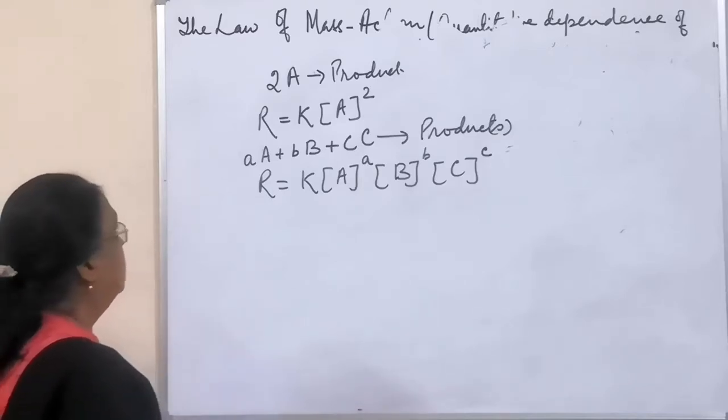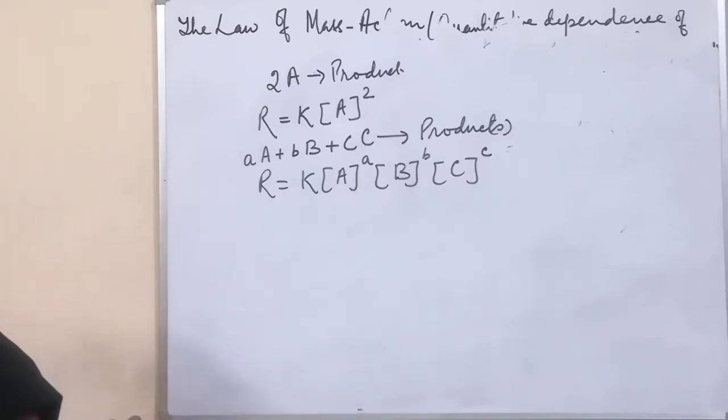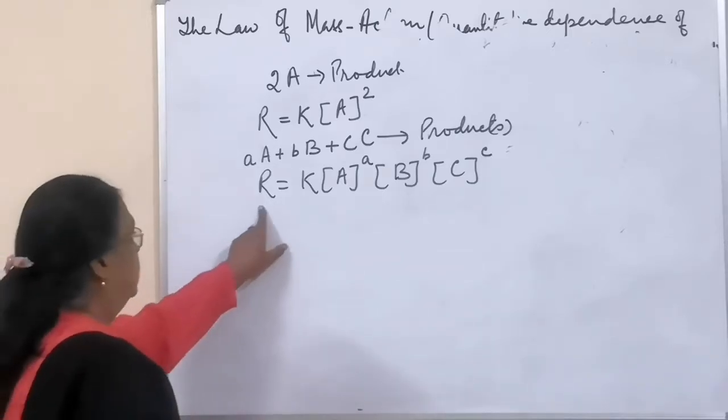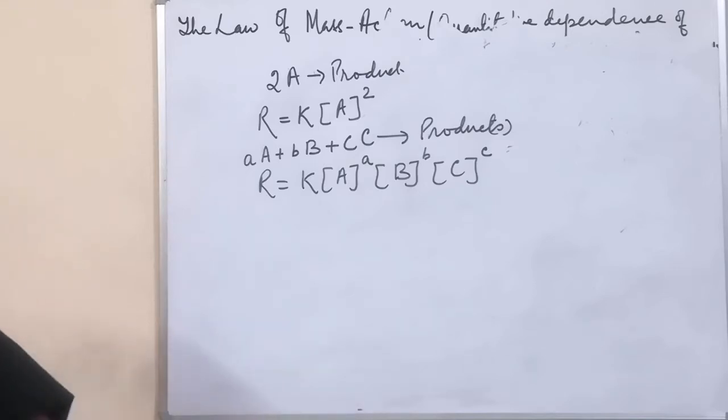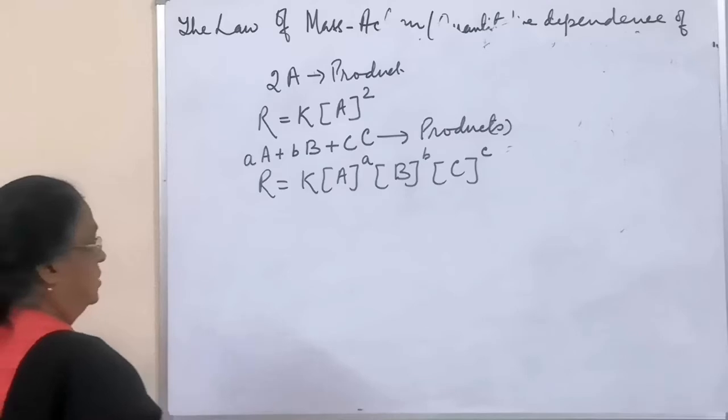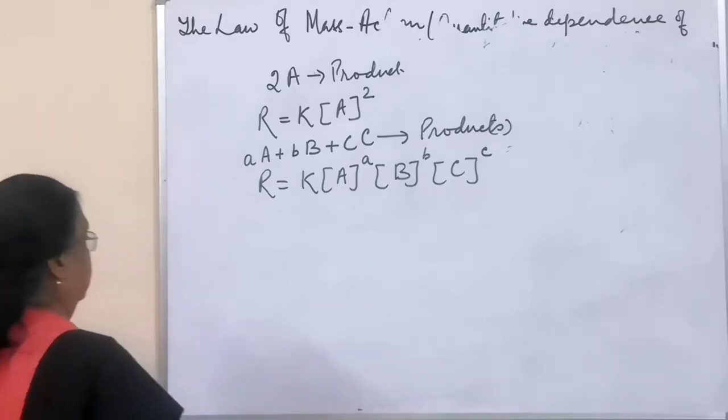This is the expression for the law of mass action, where R is the rate of the reaction and K is the rate constant. So according to the law of mass action, we do not consider the concentration of product. We only consider the molar concentration of the reactant.